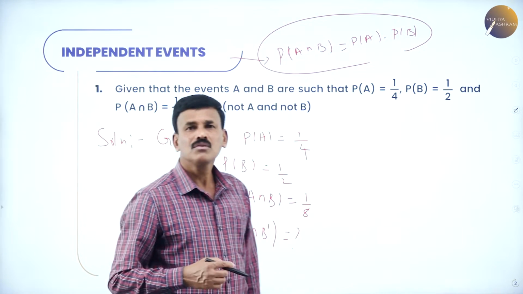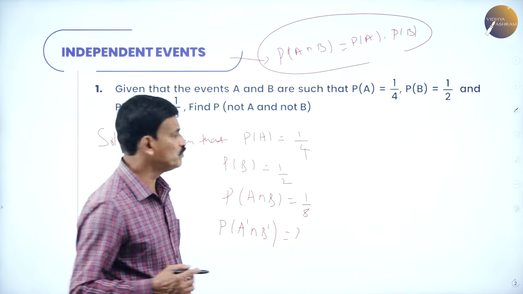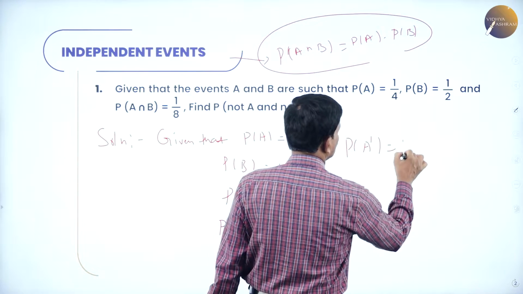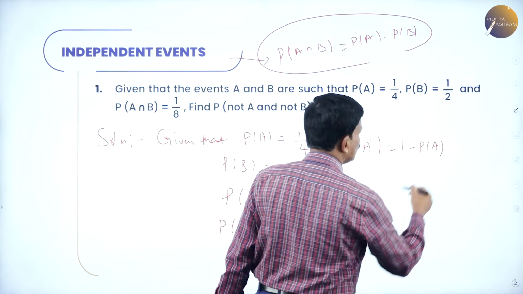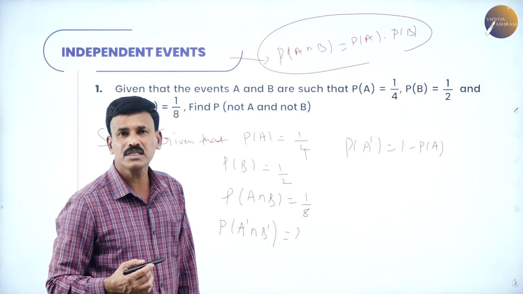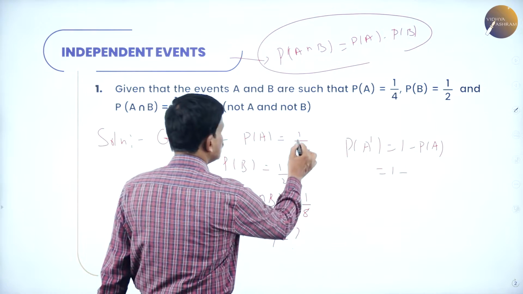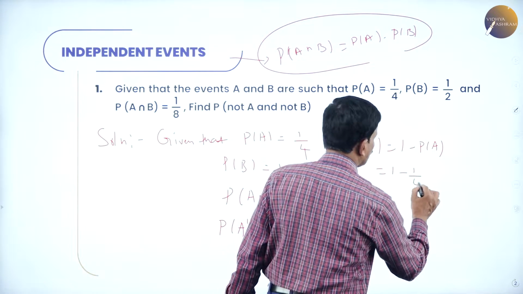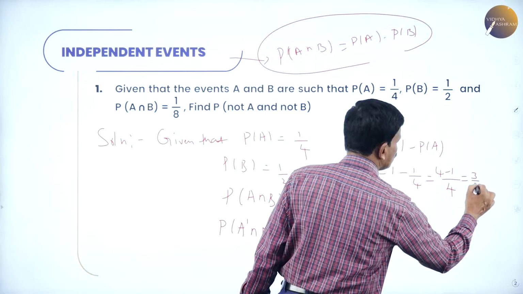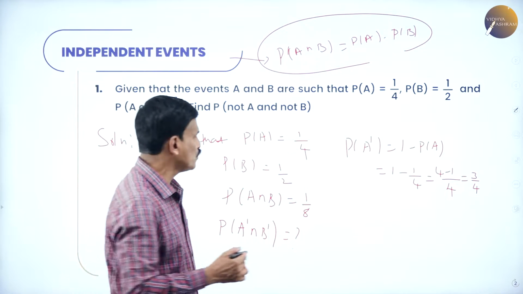Now first find out probability of A dash and probability of B dash. Probability of A dash, that is probability of not A, is equal to 1 minus probability of A. This is equal to 1 minus, what is probability of A? 1 by 4. So take LCM, 4 is the LCM, 4 ones are 4 minus 1 is 3 by 4. So probability of A dash is 3 by 4.